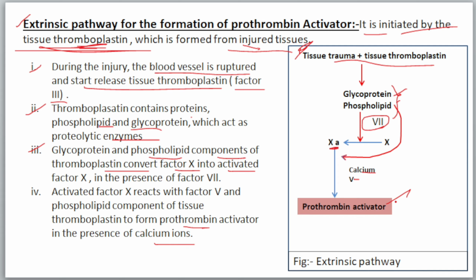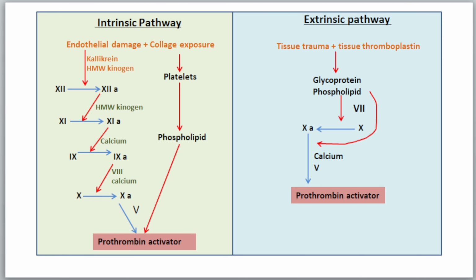it is converted into the prothrombin activators. So in this slide I merge the intrinsic and extrinsic pathway of the blood coagulation. Due to the rupture of the blood vessel, our endothelium becomes damaged and the collagen which is present beneath the endothelium becomes exposed. So in the presence of the kallikrein and HMW kininogen, inactive factor 12 is converted into the active factor 12. Then it helps to convert inactive factor 11 into the active factor 11, which activates the factor 9, and this activated factor 9 helps to convert inactive factor 10 into the active factor 10 in the presence of the calcium and factor 8.